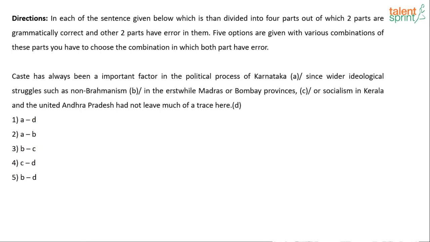Caste has always been an, okay, I corrected the error right here. There is an error which is very obvious. Before a vowel sound, you do not use the article a, you use the article an. So A has error. Now let's find out, it's either B or D. Since wider ideologies struggle such as non-Brahmanism in the erstwhile Madras or Bombay provinces, or socialism in Kerala and the United Andhra Pradesh had not leave much of a trace here. My God, definitely D has error, not B.